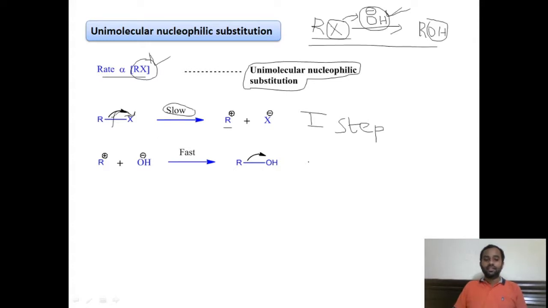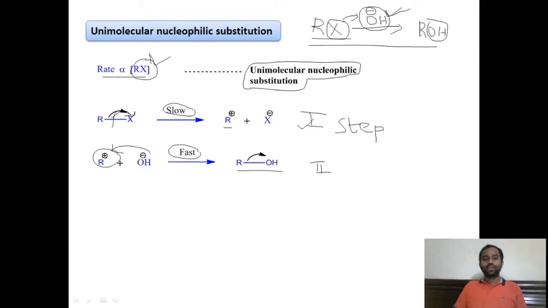And in the second step, the carbocation formed in the first step is attacked by the incoming nucleophile to form this product, and this is a fast step, right? So this is the mechanism.